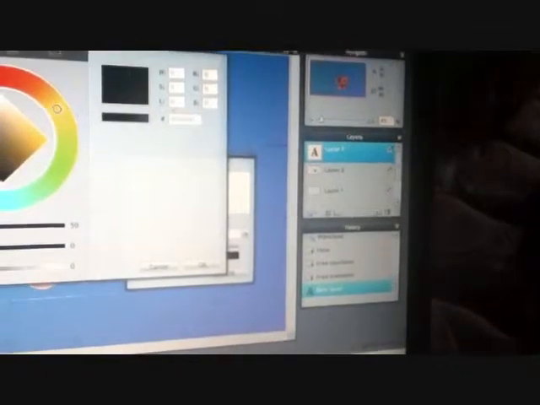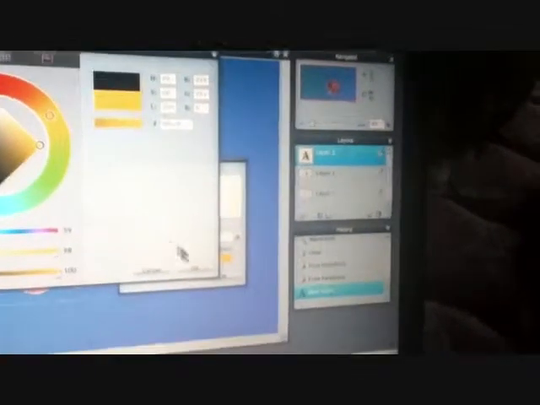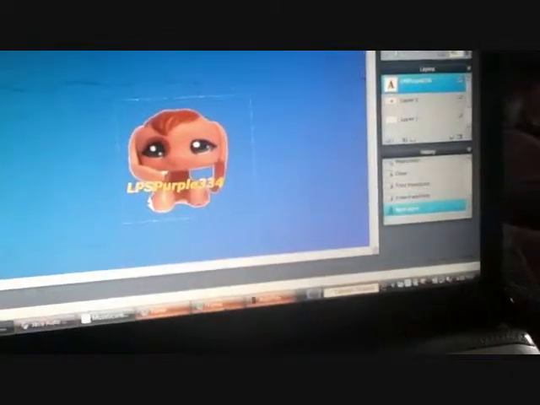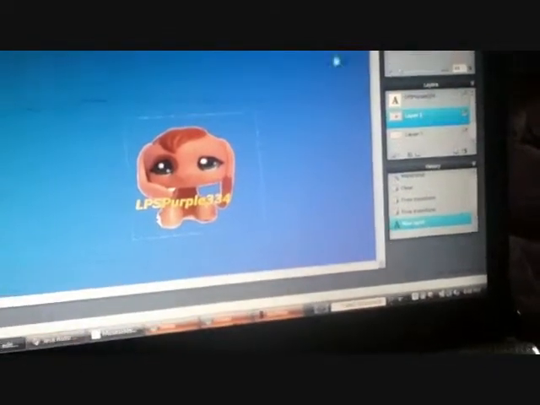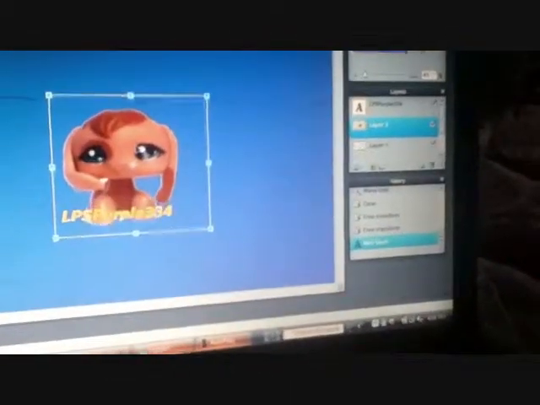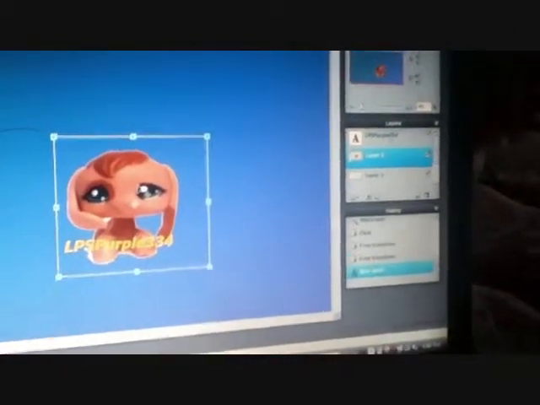And the color also cannot blend in with the background because you won't be able to see it if you do that. So this is an example. It's really bad, but it's not actually going to be used. I actually think this should move up a little bit. So you hit layer 2 if you want to move it again. If you made a mistake, like, oh my god, I moved it by accident. So I'm actually going to move it up a little bit. And the text, that's probably fine.